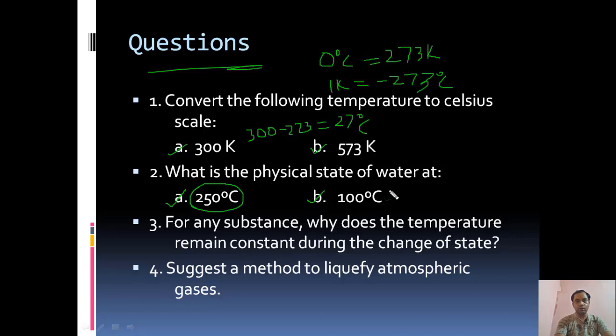At 100 degrees centigrade, water can be either at gaseous state or at liquid state, because water can convert itself into vapor, and vapor can convert itself into water, depending upon the latent heat. 100 degrees centigrade water plus latent heat becomes 100 degrees centigrade vapor. 100 degrees centigrade vapor minus latent heat is equal to 100 degrees centigrade water. So it can be either gaseous state or liquid state.